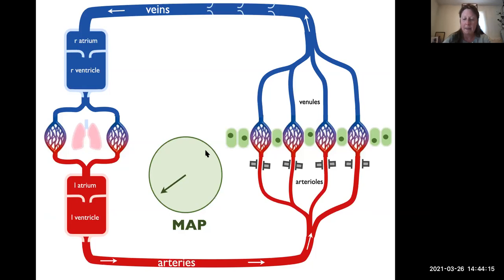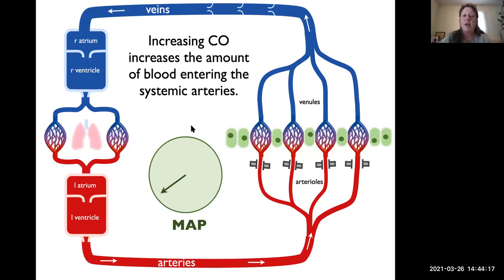So, one at a time. If we increase cardiac output, so here's the left ventricle, here are the systemic arteries that we're concerned about, the pressure in here. If we increase cardiac output, that means that we're putting more blood into the systemic arteries, and you can see the blood that just went into the arteries and made them a little bit bigger. That also causes the mean arterial pressure to increase slightly, but the person does not feel all the way better yet.